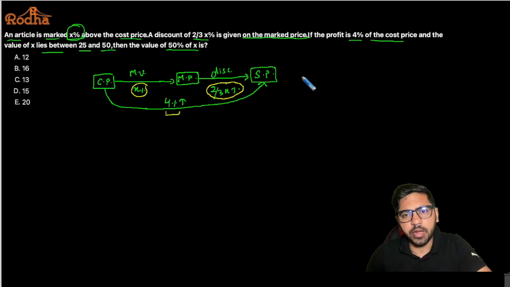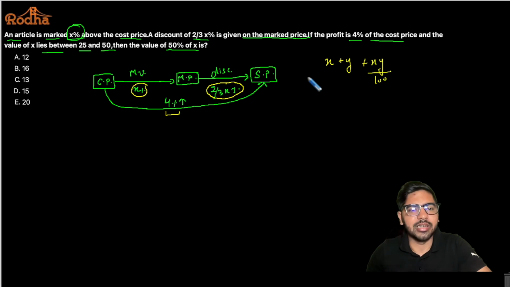So we know the formula for successive percentage change is basically x plus y plus xy by 100, right? Now let's try to use this formula here. So the first percentage change is x itself, so I say x, plus. Now the next one is 2 by 3 x% discount.